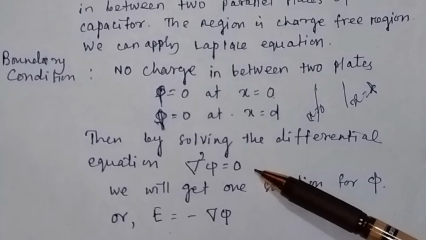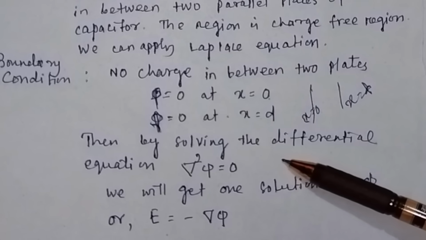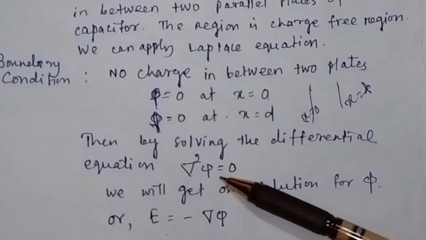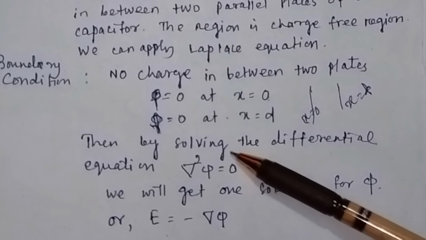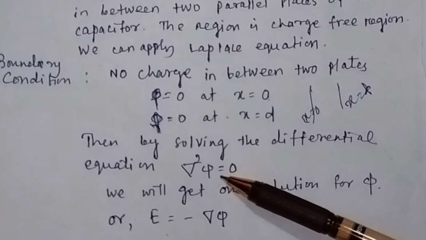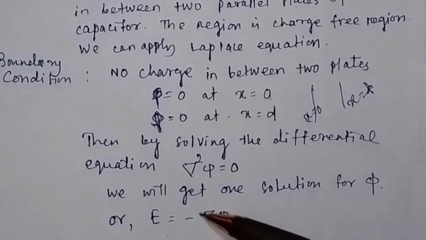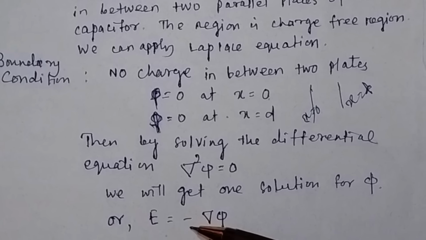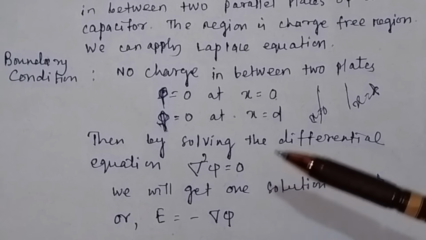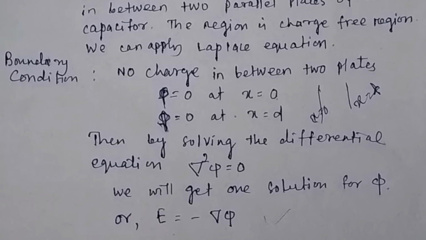So the differential equation given by Laplace, that is Laplacian phi equal to 0, del square phi equal to 0, if you solve this equation, you have only one solution for potential phi. And if you find the potential, then you can also find the electric field intensity from the well-known formula that field is equal to the negative gradient of potential. So this is another significance of Laplace equation.